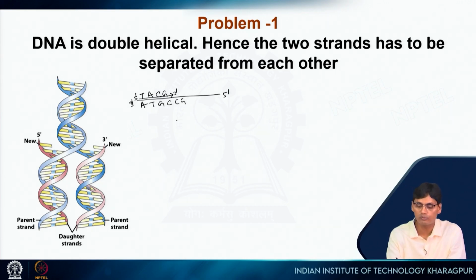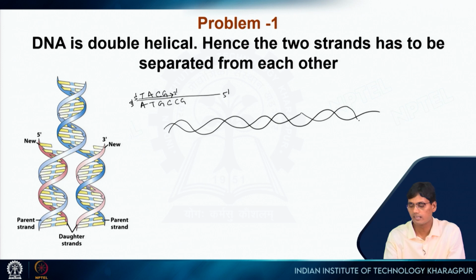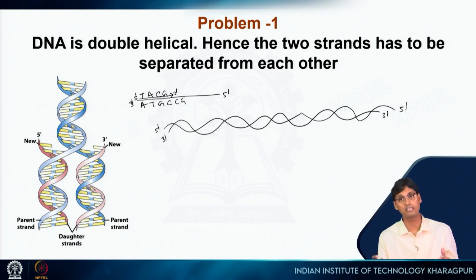So if we draw here like this, this is a DNA molecule. I would say this is 5 prime, this is 3 prime, 3 prime, 5 prime. Those two strands are antiparallel. That's why we are writing in this way.